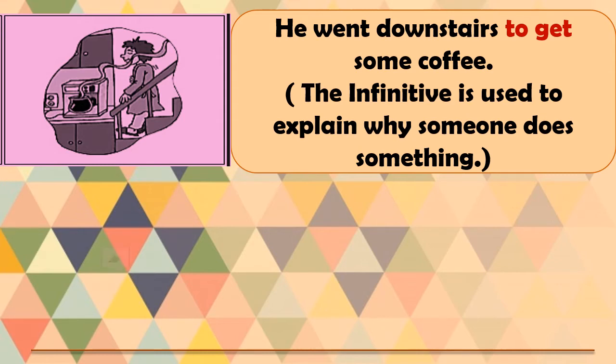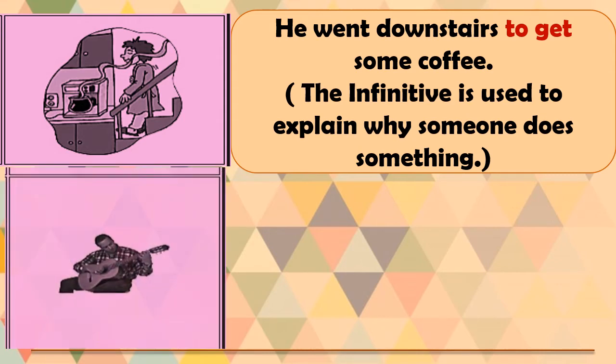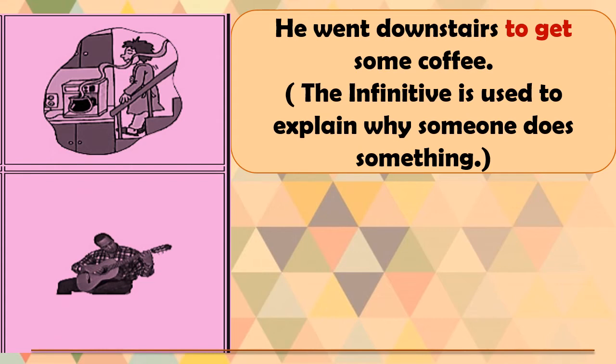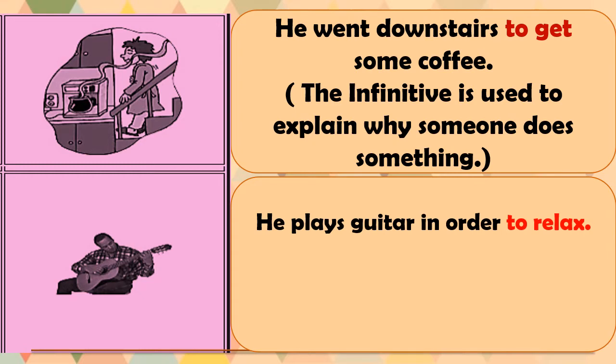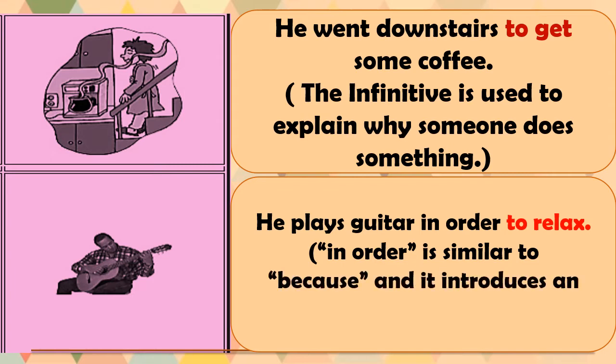Is that clear? Then next, look at the picture, and now we will explain what that person is doing. He plays guitar in order to relax. Why does he play guitar? Because he wants to get relaxation. So here you can frame a sentence in this way: He plays guitar in order to relax. To relax. Here it is explained why he is playing the guitar.